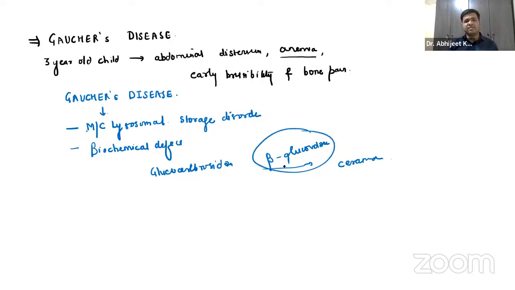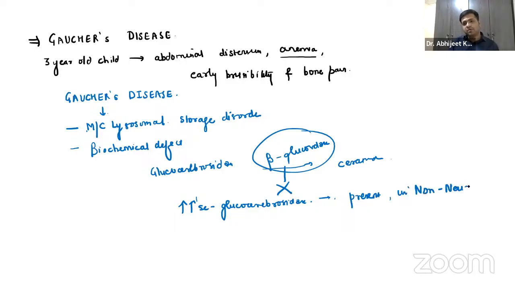Now, imagine this enzyme is deficient. What will happen? There will be increased glucocerebroside, which will be present in non-neural tissue.